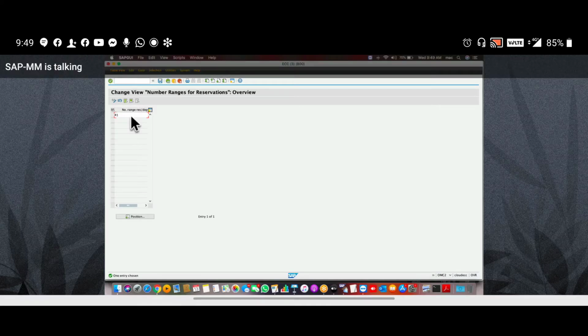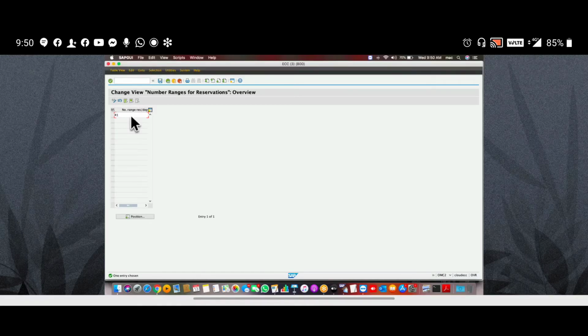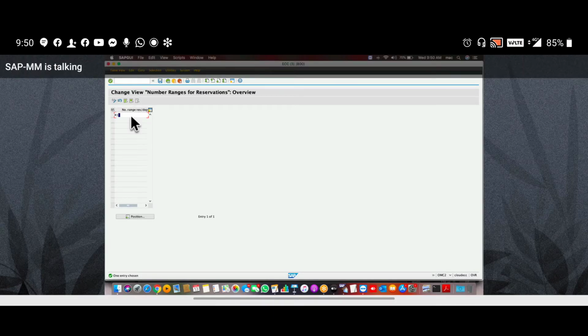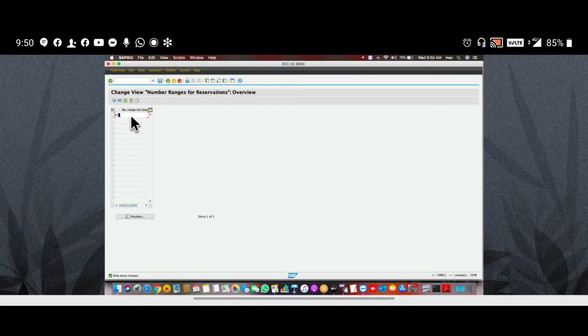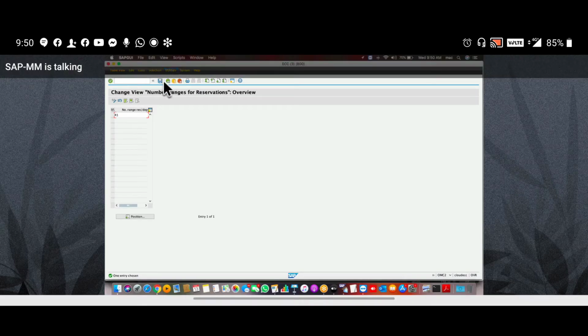Save it. Just assign your number and serial number and save. So this is the only consultant role in reservation.